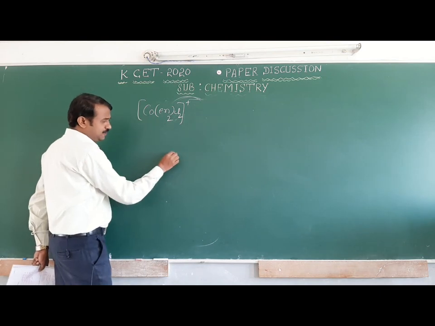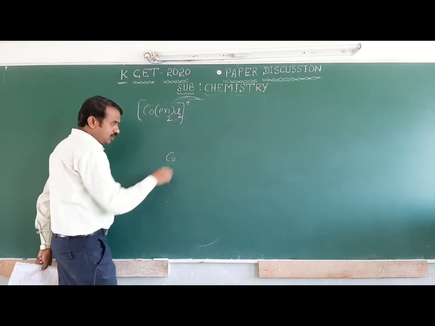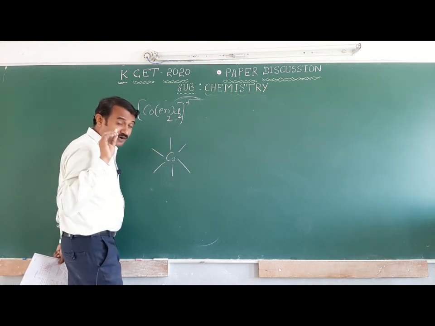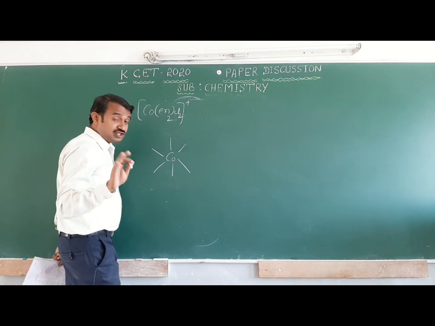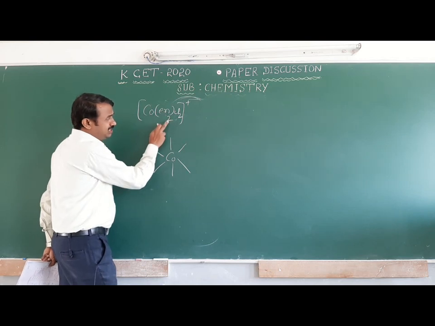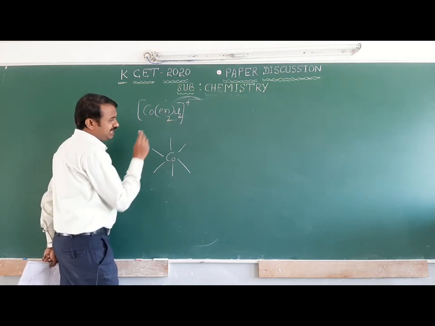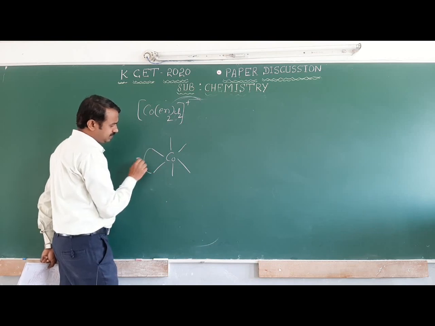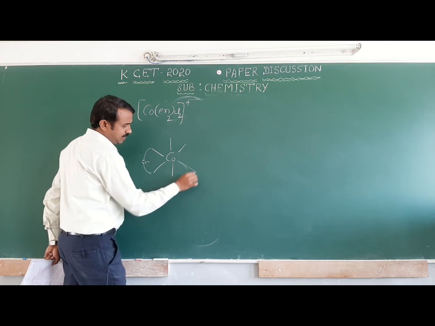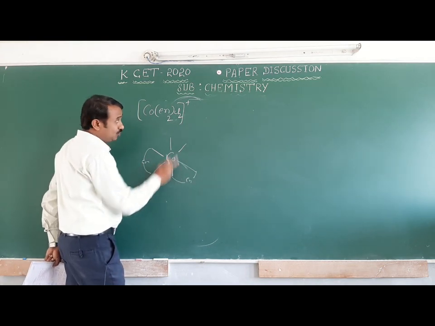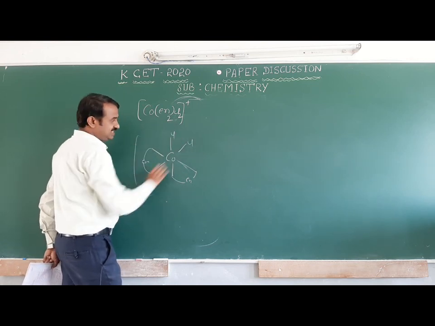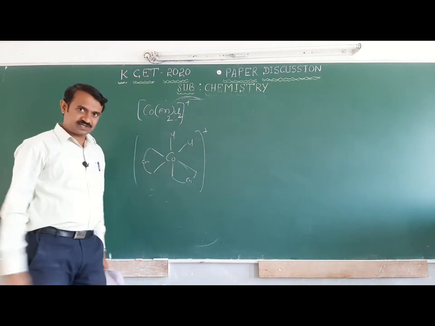First I will write the structure. This is the central metal atom, cobalt. Optical isomerism starts from octahedral complexes, but geometrical isomerism occurs in both tetrahedral as well as octahedral. Coming to ethylene diamine, how many bidentate ligands are there? Take any bidentate ligand. This is ethylene diamine, this is also ethylene diamine. En twice, Cl. This is one complex compound.